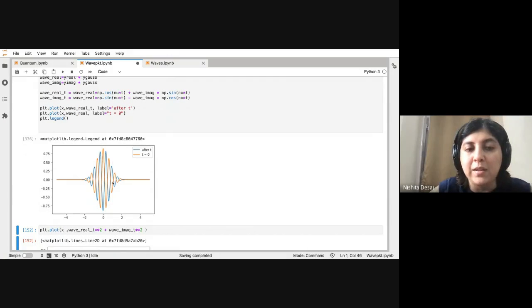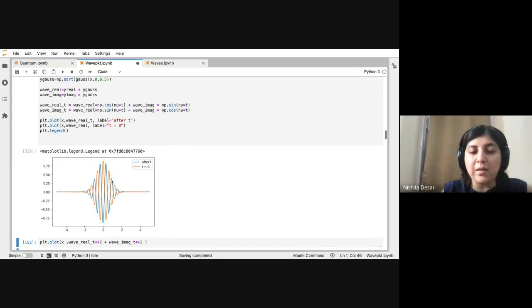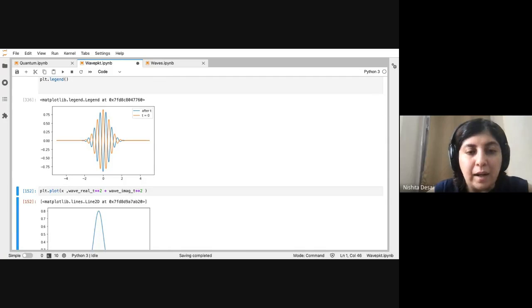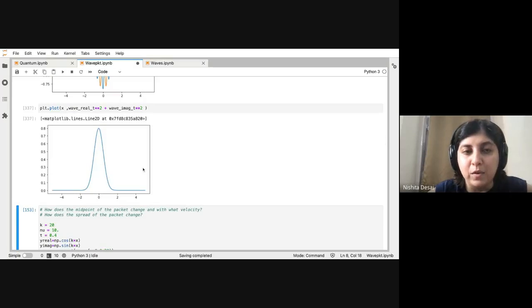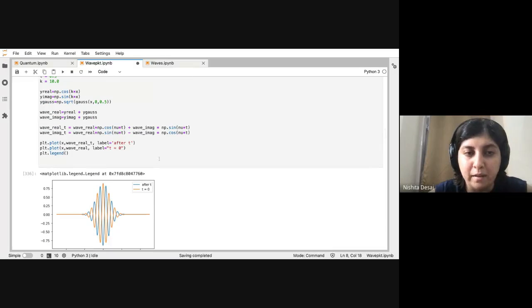So this tells you that the wave inside the wave packet is moving through the wave packet at this particular frequency with time. This is how you can visualize the phase velocity. This is the velocity inside the wave packet, and at all times your probability is still the same. We are not moving the whole wave packet so far.